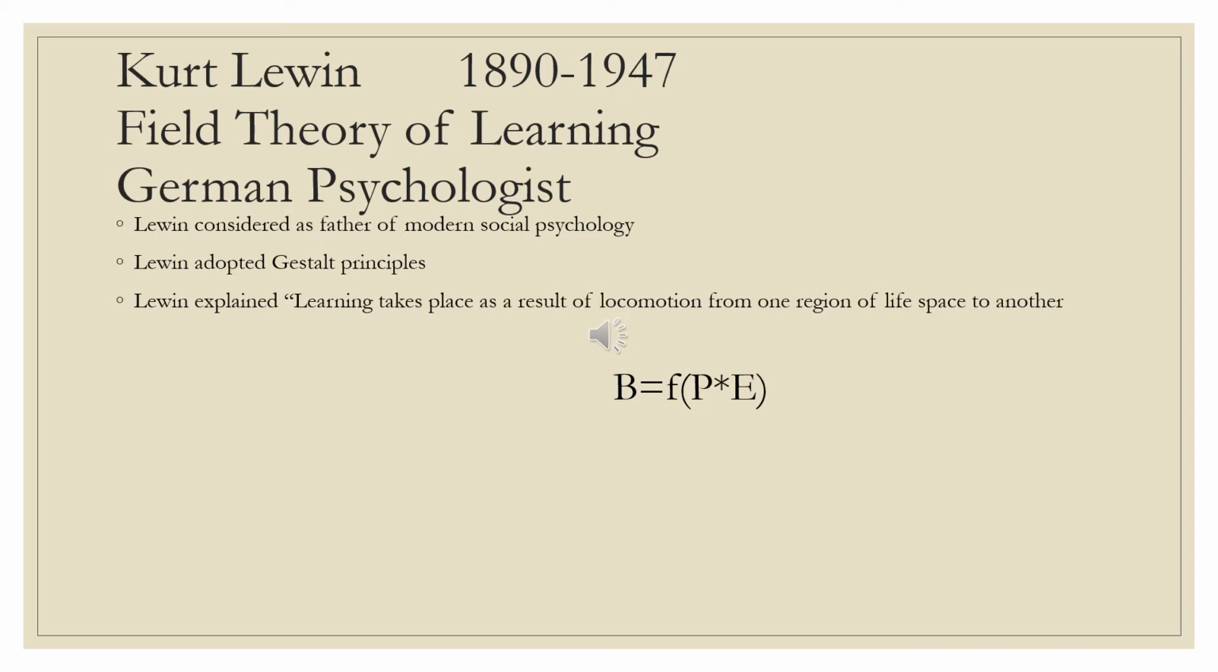He also presented the behavior of any person in the form of a mathematical expression, that is, B equals f(P, E). In this formula, B denotes behavior, f is a function, P is the person, and E is the environment where the person interacts. So, according to Lewin, a person's behavior is a function of the person interacting in his environment.